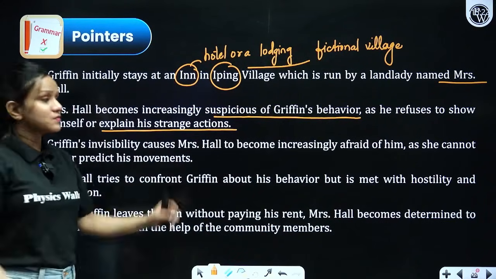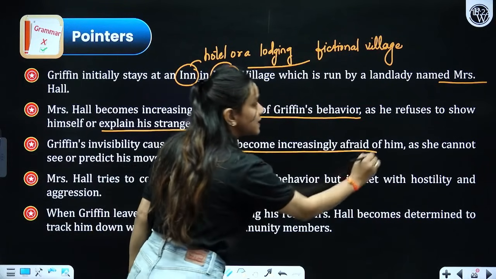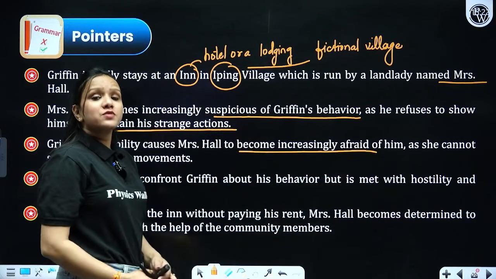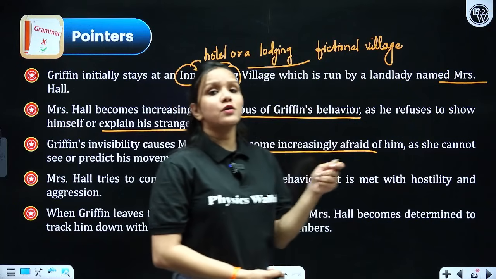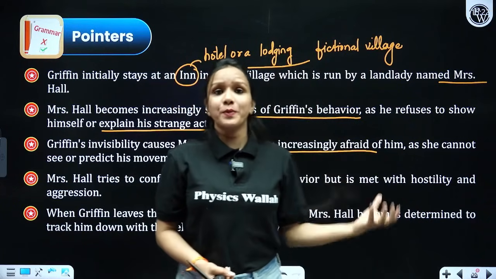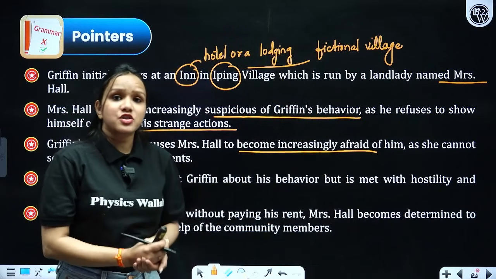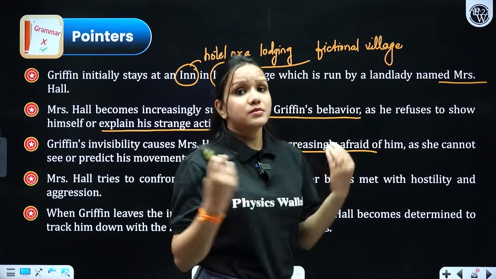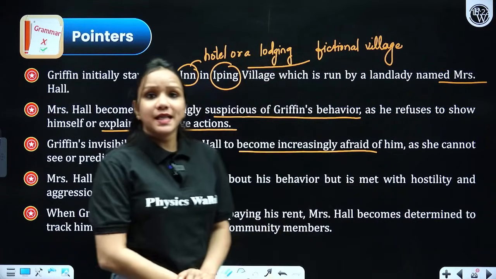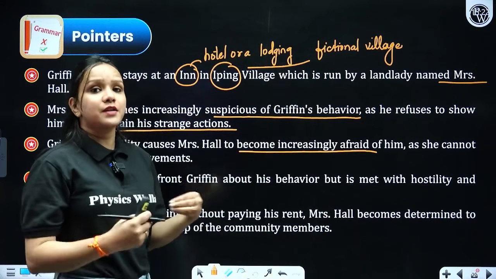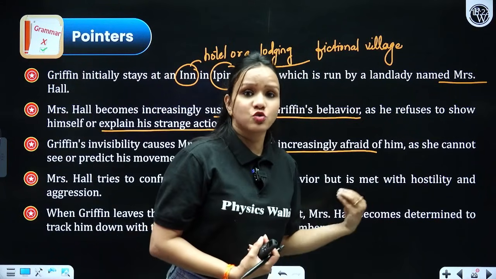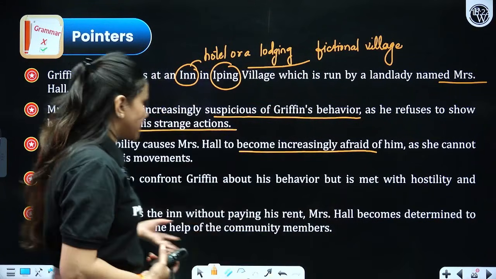Griffin's invisibility causes Mrs. Hall to become increasingly afraid of him. So once, when he was out somewhere and the door of the room was left open, she tried to peep inside, and she found that the mustaches, the cap, the hat and the overcoat were lying there, and suddenly he appeared and started throwing chairs at her, which made her so sad and confused at the same time, right?